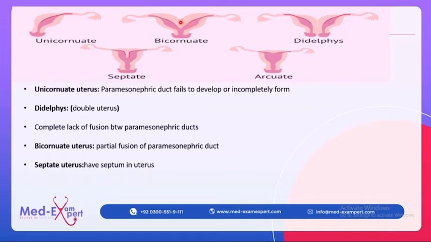So there are two cornua and there is a small septum in between. So keep in mind, in the unicornuate uterus there is lack of development of the paramesonephric duct. In the uterus didelphys there are two separate vaginas and there is complete lack of fusion. In the bicornuate uterus there is some fusion, there is one vagina and there is a septum in between and there are two cornua. Now septate uterus, it's somewhat normal but there is a small septum. It is also due to some malfusion.